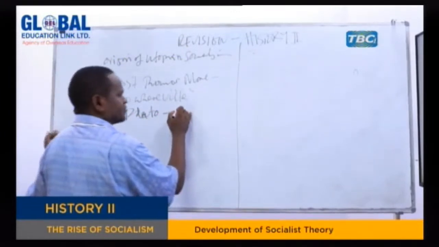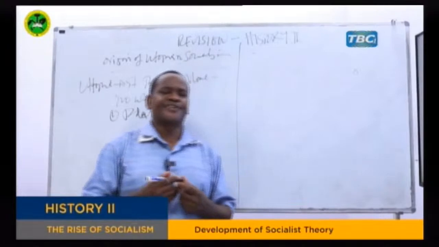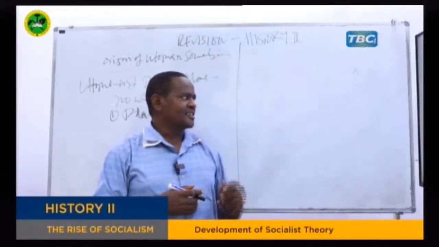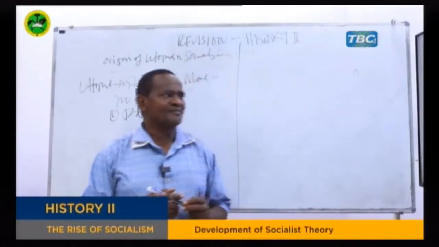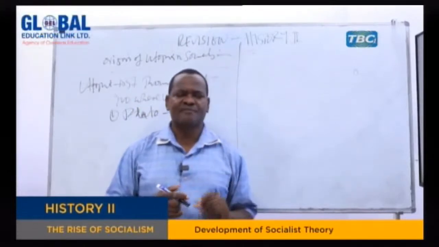Plato, of course, wrote a book which is called the Republic. In 360 BC, he wrote the Republic, and he gave the idea of a slave society with a rigid class system. And those classes were divided into three.